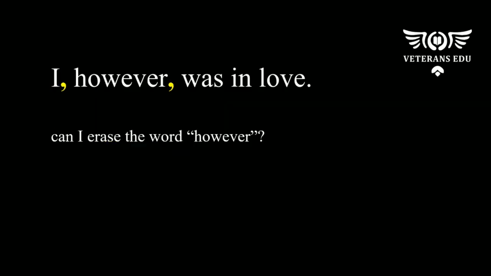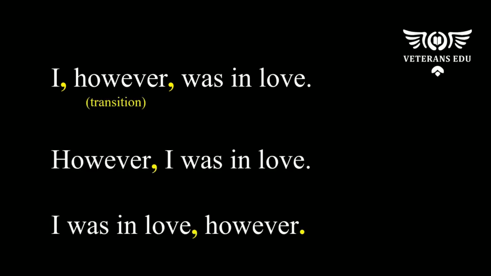I've used this example in our punctuation basics video, but I'm going to reuse some of the sentences because I think simplifying the concept is really important. Now, in this sentence, can I erase the word however? The answer is no. The word however, we call it a transition. So the two commas here are used to separate the transition. And it's just another way of writing, however I was in love, or I was in love however.